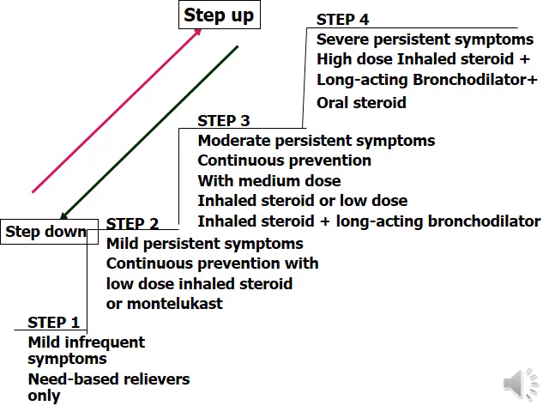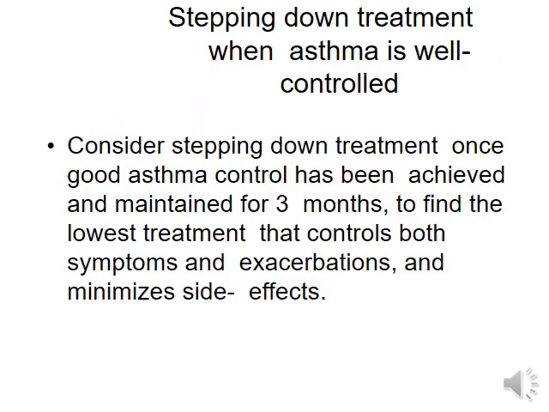Step 4, in severe persistent bronchial asthma, high dose inhaled steroid plus long acting bronchodilator is given. Oral steroid can also be used. Step down treatment when asthma is well controlled for around 3 months.